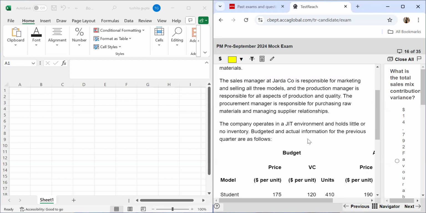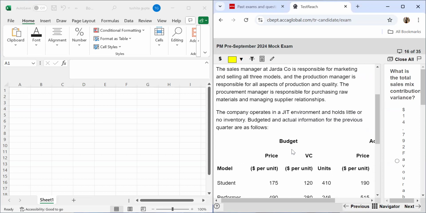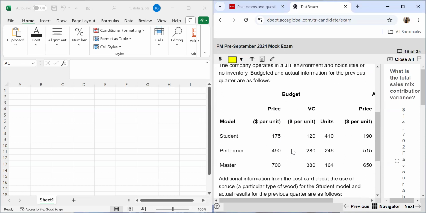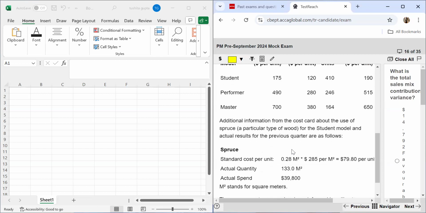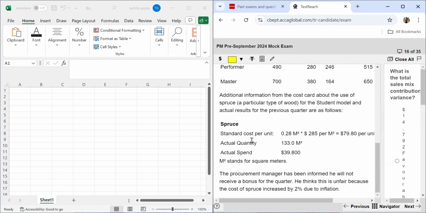The company operates in a JIT environment and holds little or no inventory. Budgeted and actual information for the previous quarter are as follows. So we are given the financials. Additional information from the cost card about the use of spruce, a particular type of wood, for the student model, and actual results for the previous quarter were as follows. Spruce: the standard cost, actual quantity, actual spent. Meter square stands for square meters.